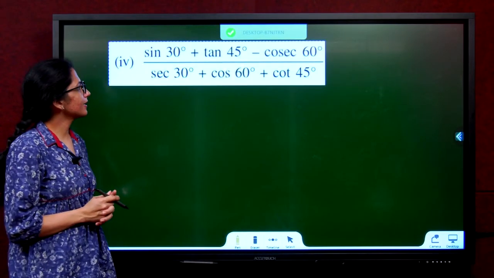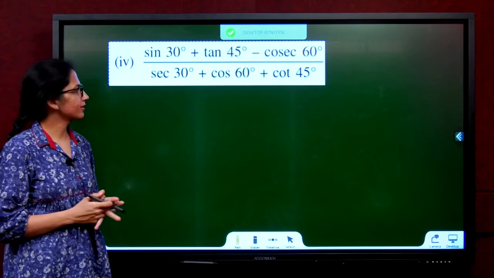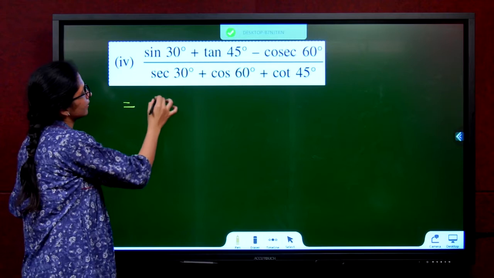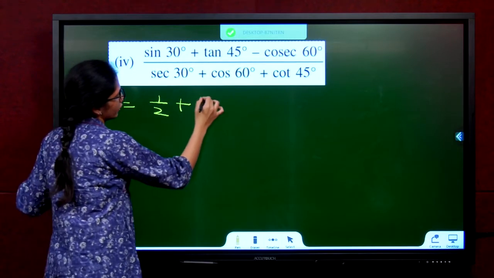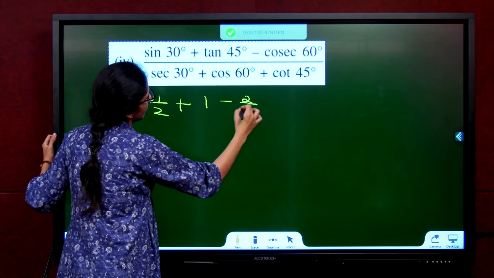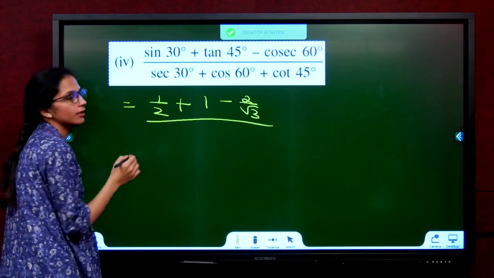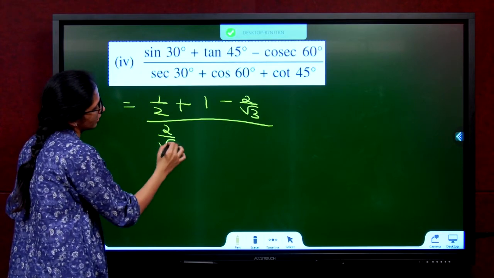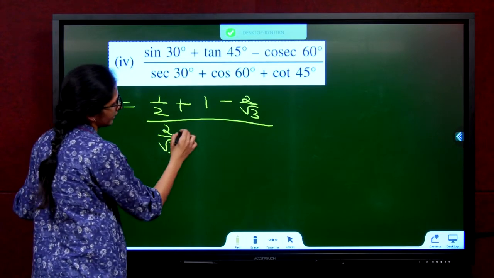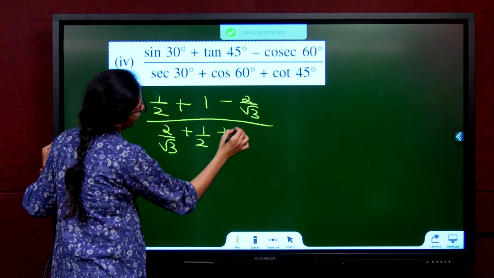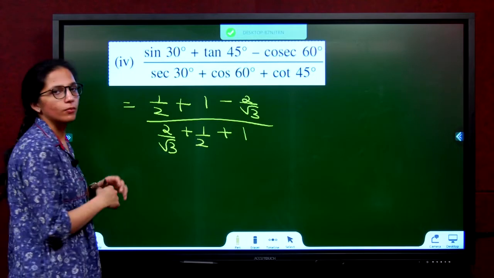Sin 30 degree plus tan 45 degree minus cosec 60 divided by something, something, something. Directly substitute. Sin 30, 1 by 2. Tan 45, 1. Cosec 60, 2 by root 3. Please refer the table. Sec 30, 2 by root 3. Cos 60, 1 by 2. Cot 45, 1.